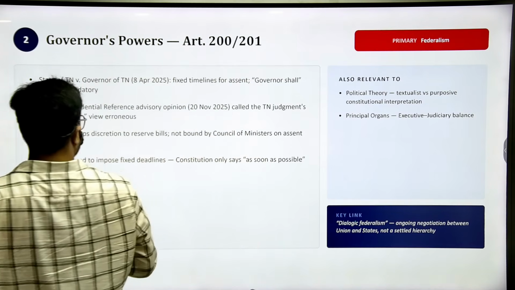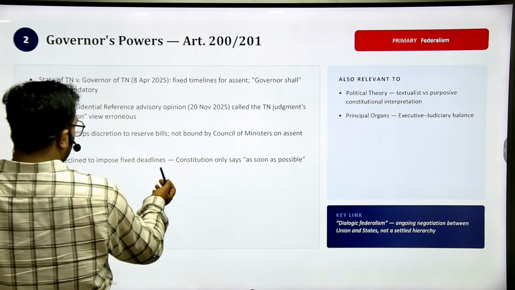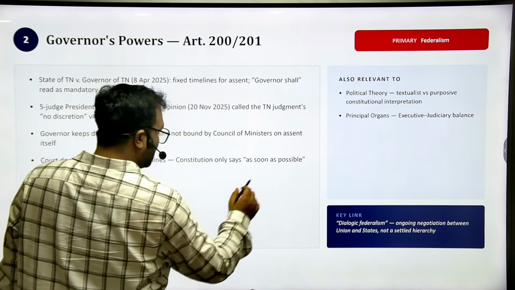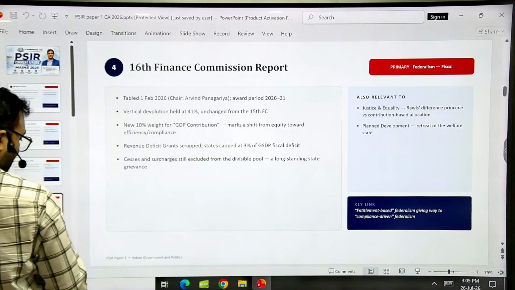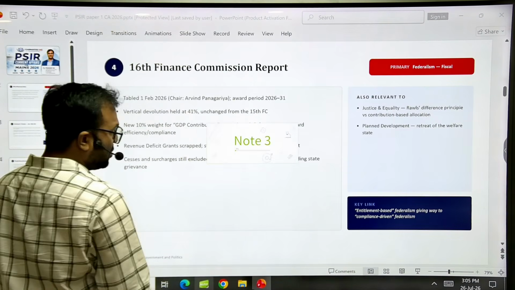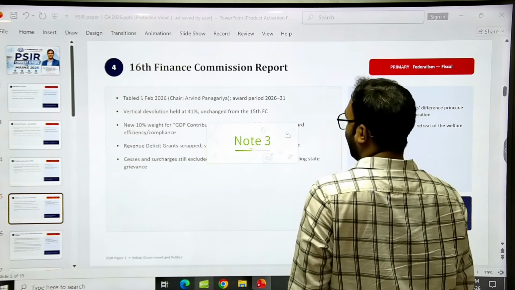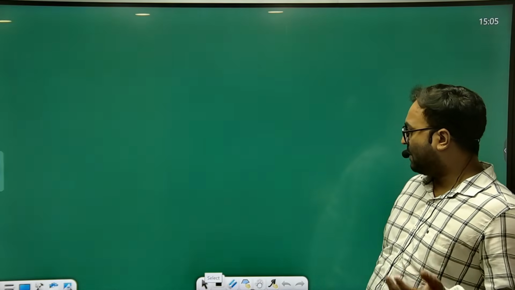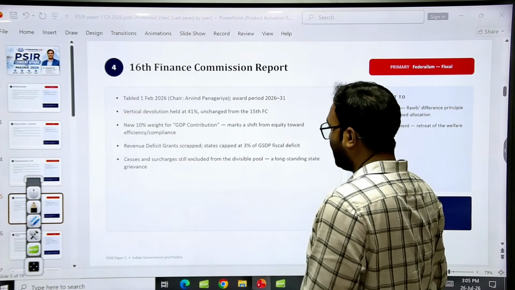The Supreme Court said there is no need to impose fixed deadlines. The Constitution only says as soon as possible. But yes, governor cannot indefinitely sit on the bills. So this is one point that you should remember. Article 200 and Article 201 and the governor's powers related to it, the Supreme Court judgment, and the presidential reference also. Presidential reference to the Supreme Court.